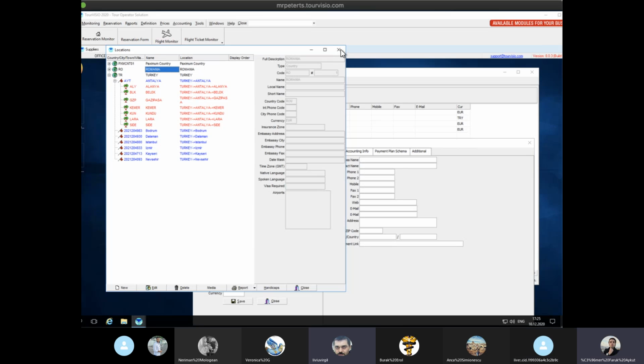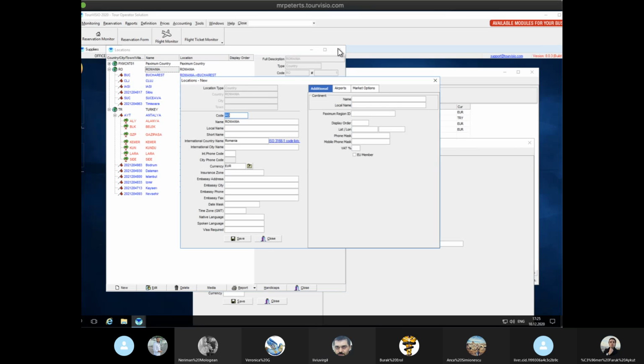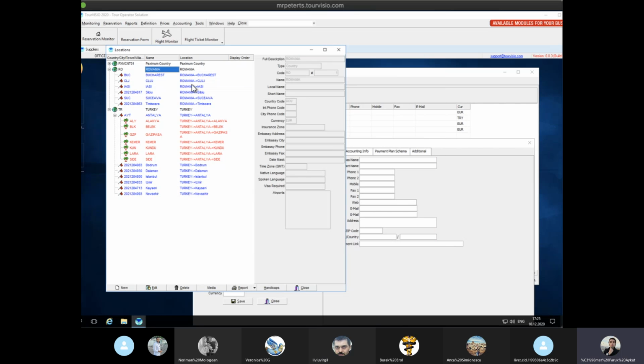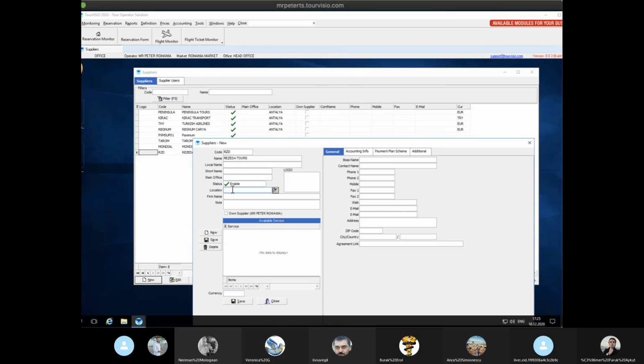Yeah. I'm just making one as an example. You see, not from here. Romania, and firm name, same. And here we can write the services that we are taking from them. For example, flights. Flights. Hotel, no?